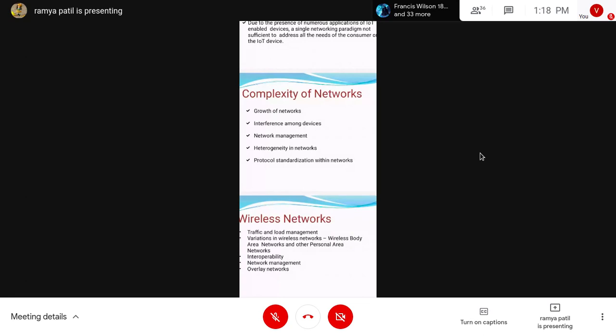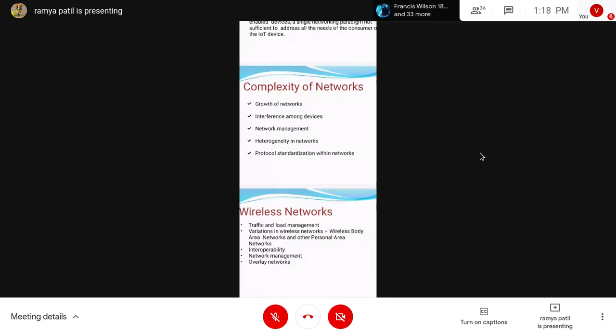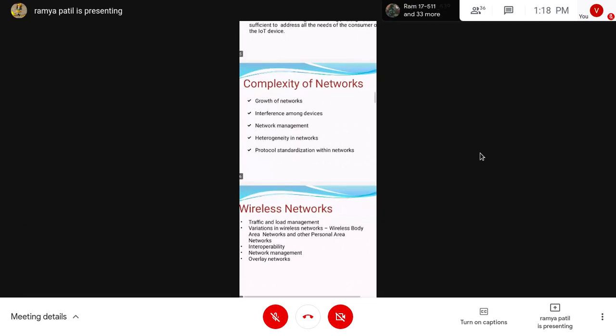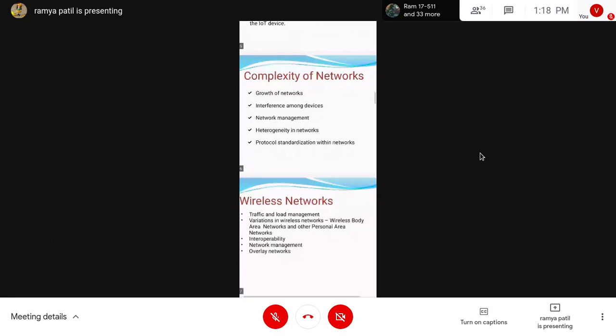And next, interfacing among the devices, to connect one device to other devices, because those are made by different manufacturers. And next, network management, heterogeneity in networks, and protocol standardization within networks. Protocol standardization means, some manufacturer made one device and it will use some protocol, and some other device will be connected with some other protocol. So this protocol standardization is very difficult within the networks. So these are the complexities of networks.